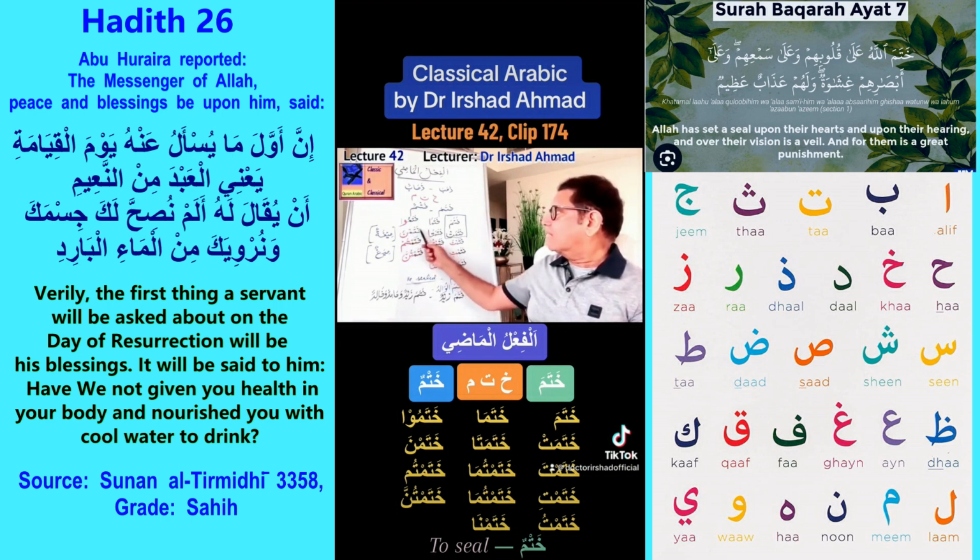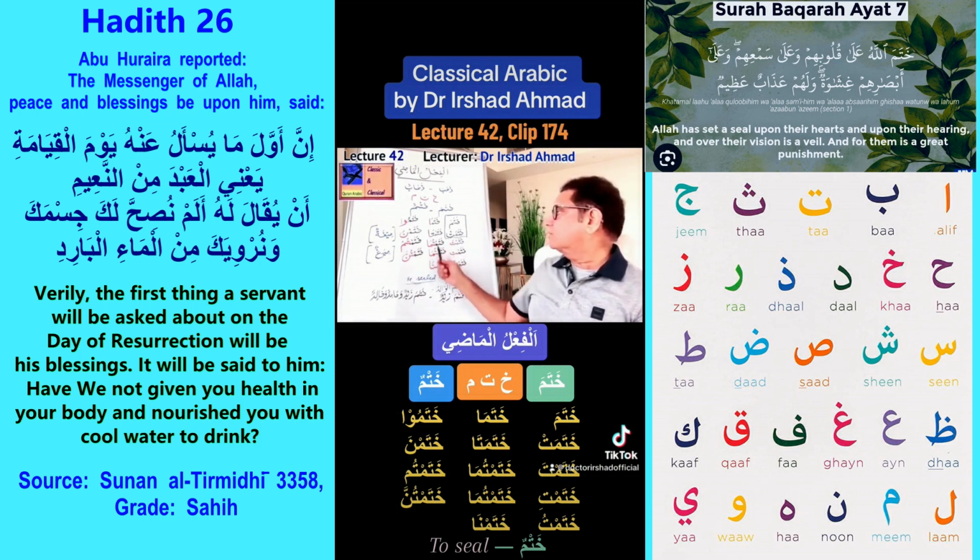We know that from here, the shape, the form of the conjugation changes, and then that goes right to the end up to 14 conjugation forms. So khatamta, you sealed, you a man sealed. Khatamtuma, you two men sealed. Khatamtum, you all men sealed. Khatamti, you sealed, a woman sealed.